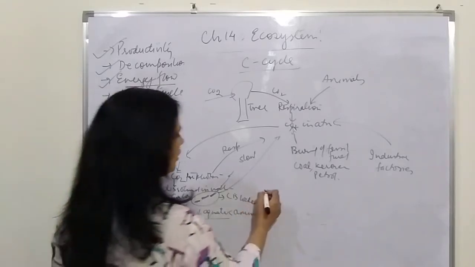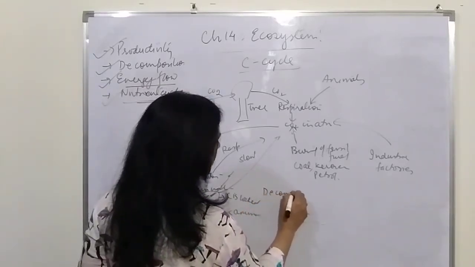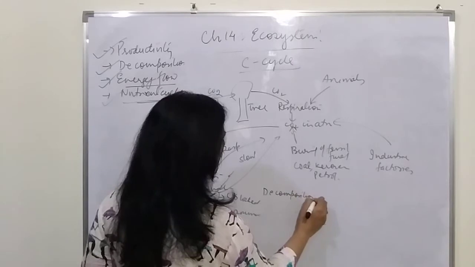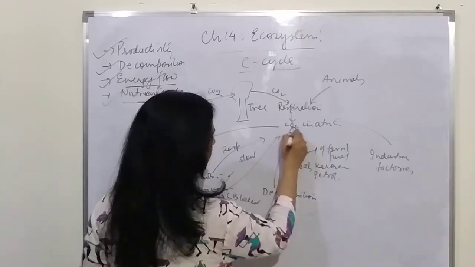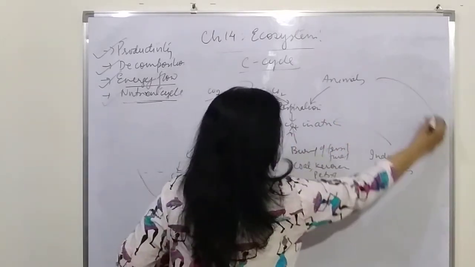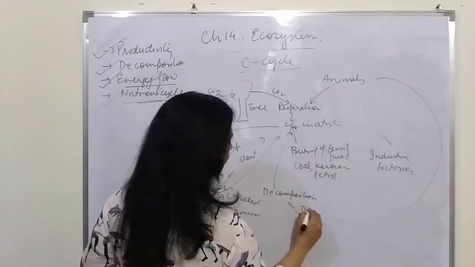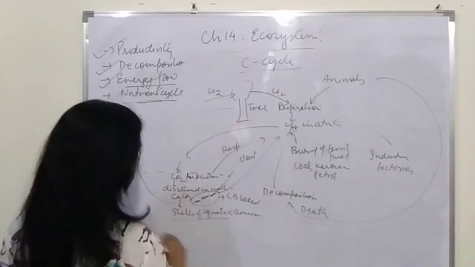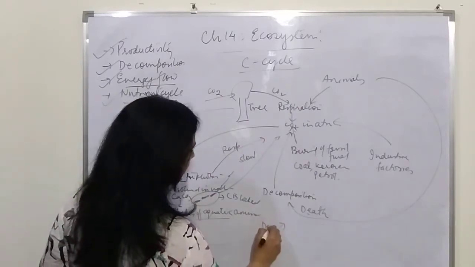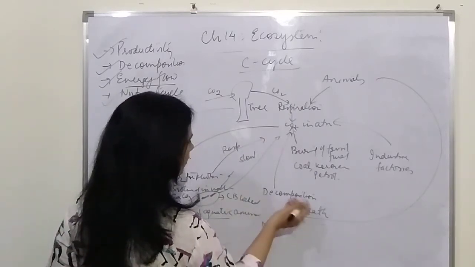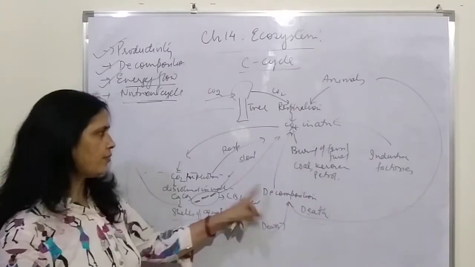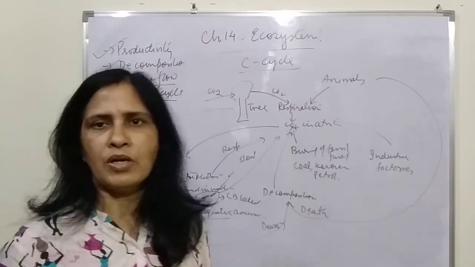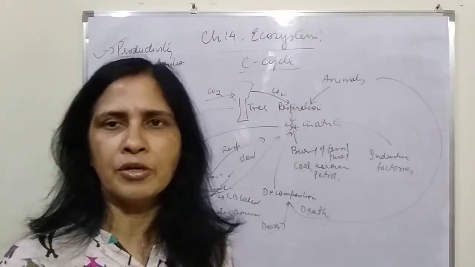Even the decomposition process releases carbon dioxide into the atmosphere, and this decomposition is because of the death of animals and plants. After their death there is decomposition, and whatever carbon they had is returned back to the atmosphere.